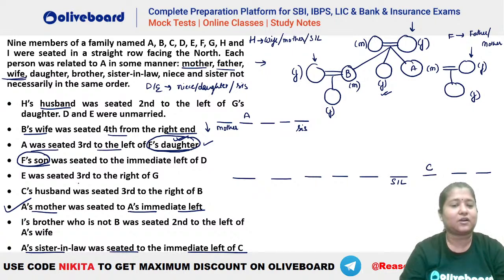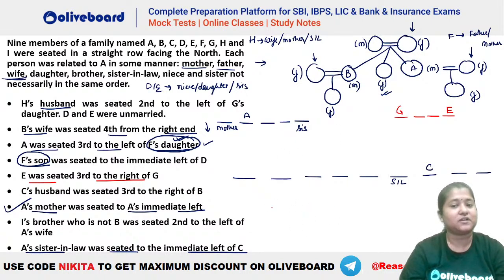चलो और देखते हैं what else is given here. Okay, let's see. E was seated third to the right of G. Okay, we have E is third to the right of G, something like this. Okay, this is another case. C's husband was third to the right of B. Okay, C's husband has to be third to the right of B.